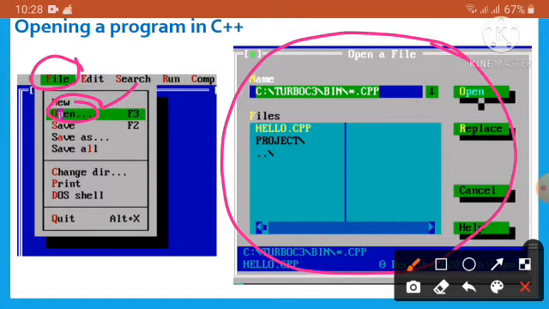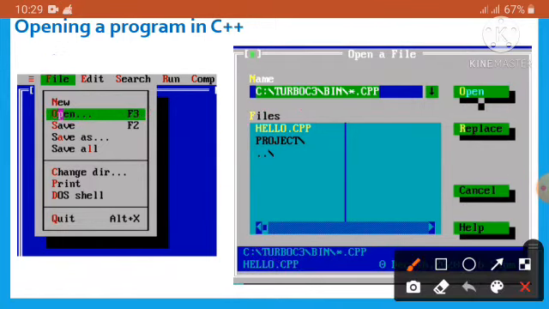Click and select a file from the open a file dialog box, then click on open. The selected program appears on the screen. We can also press the F3 shortcut key, which will open a file dialog box.